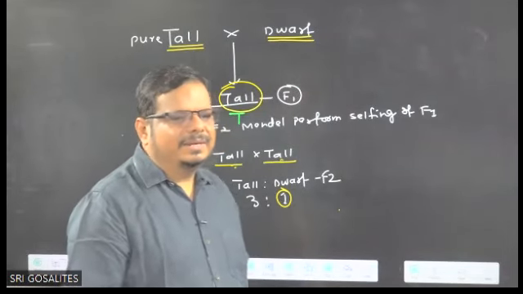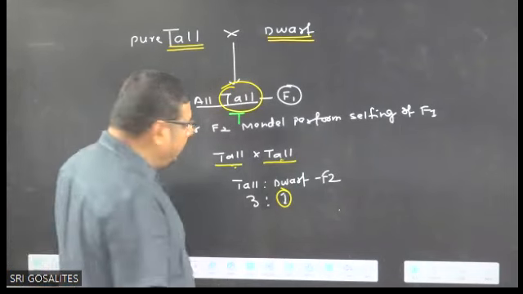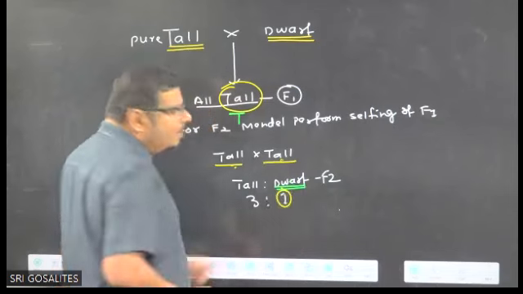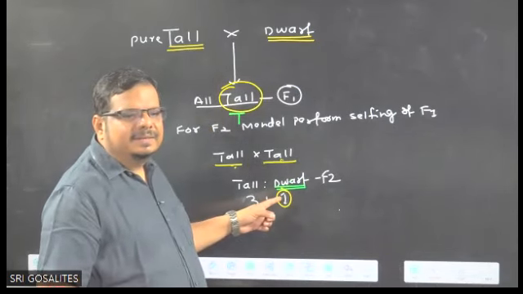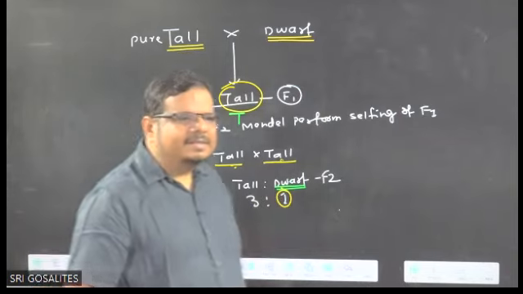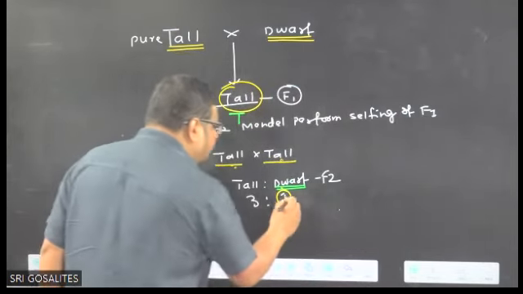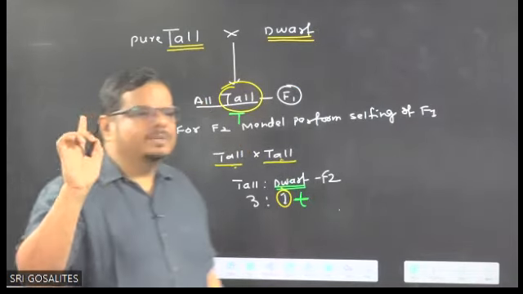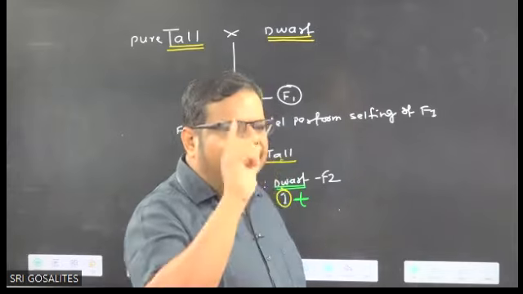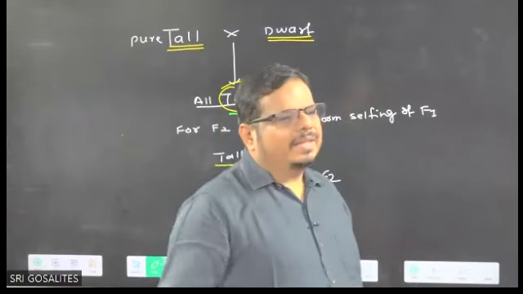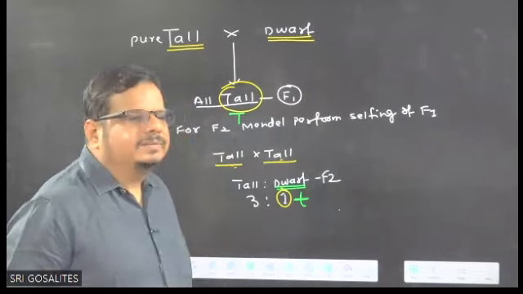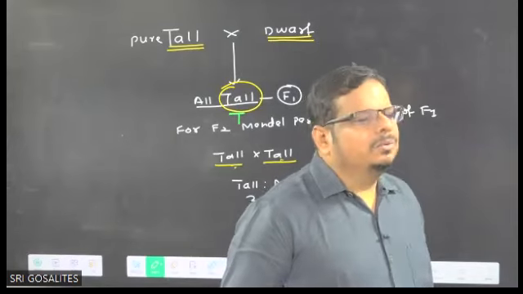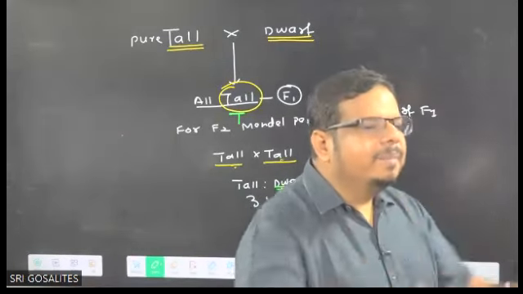It's all right? Very good. Now, if in the next generation dwarf is coming, who must be present? You know, dwarf is a recessive trait, so who must be present? A small t is present. Agree with me or not? For tall, capital T, and for dwarf, small t is present. Okay. Now you can ask a question to me, no? How did Mendel tell, sir, that factors are present in pairs?